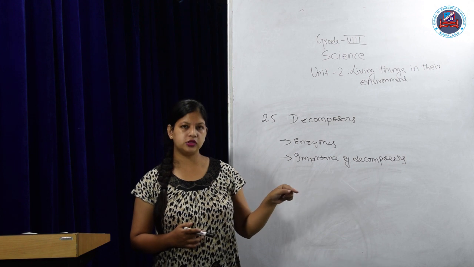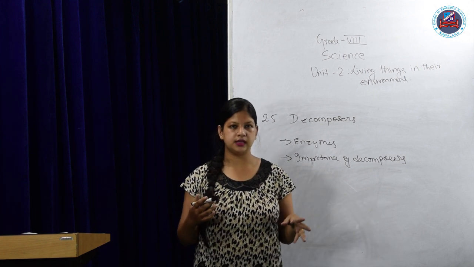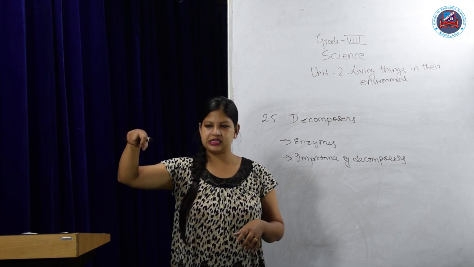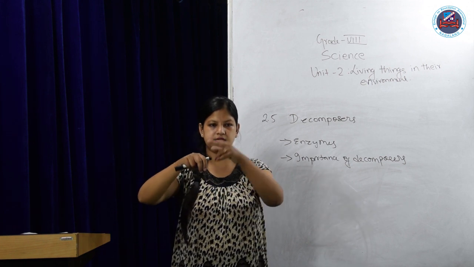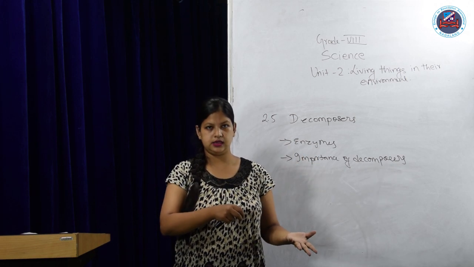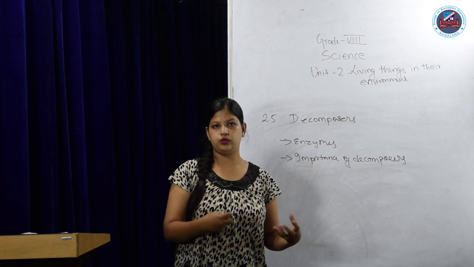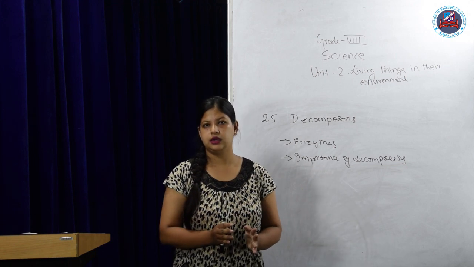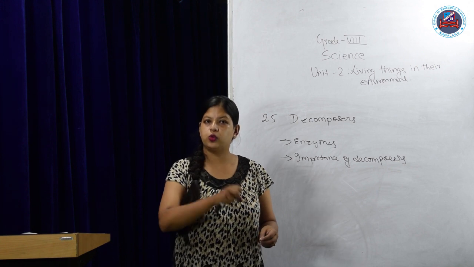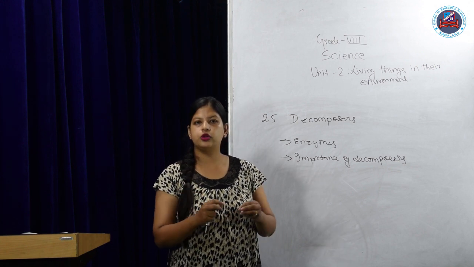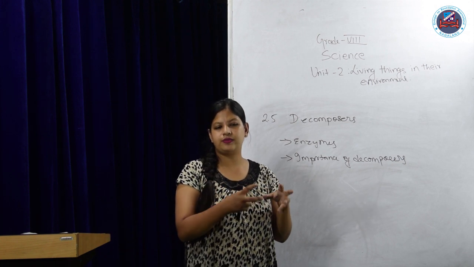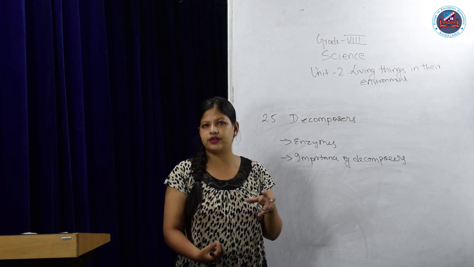Now in the food web I was explaining, for example, a plant is eaten by a deer, and the deer is eaten by a tiger. Once the tiger dies, its dead body will start to decompose. Decomposers will start to eat it up, and when they are eating it, nutrients from the dead matter are left out.